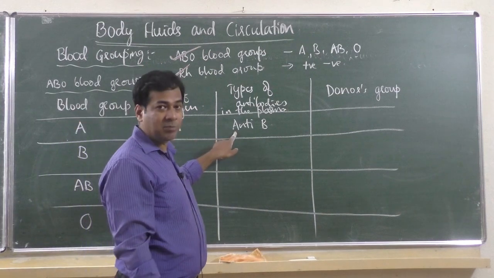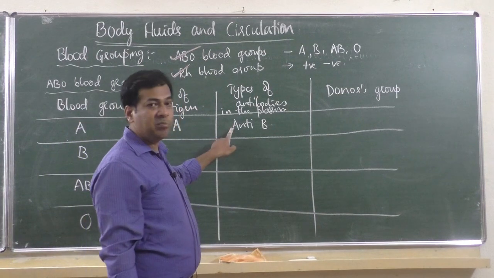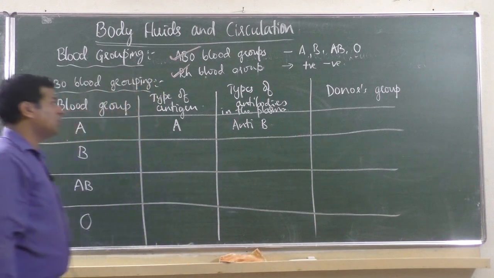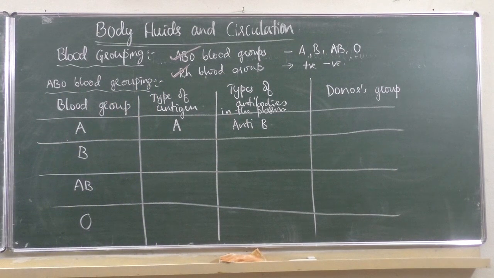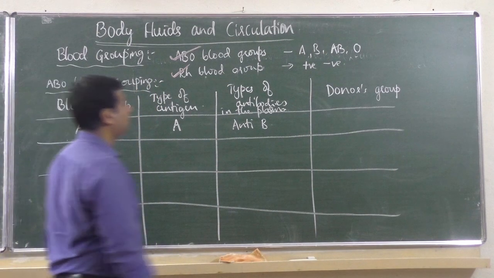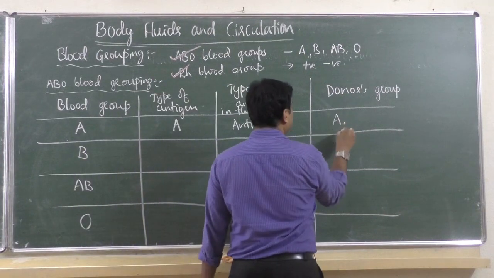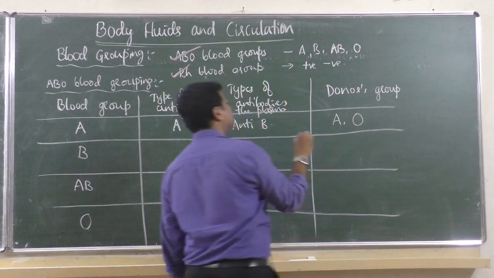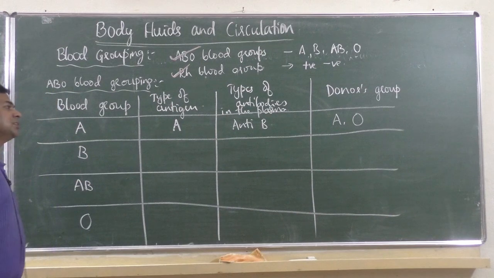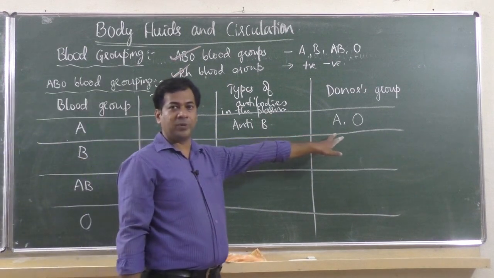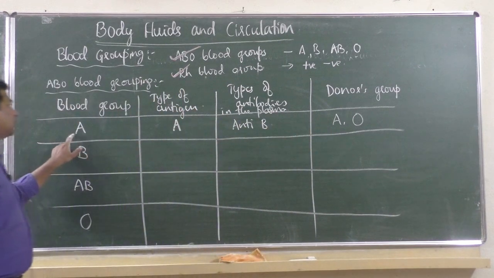Then for donor's blood group, A person can donate, O person also can donate. Persons having A and O blood group can donate blood to A.